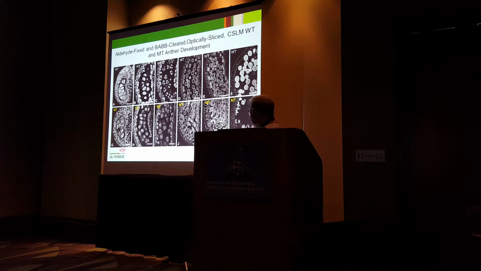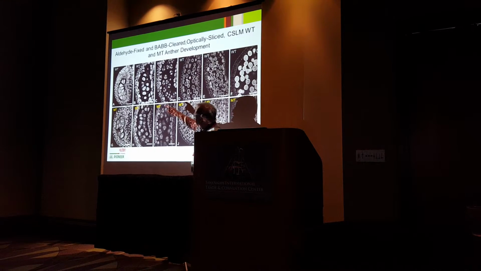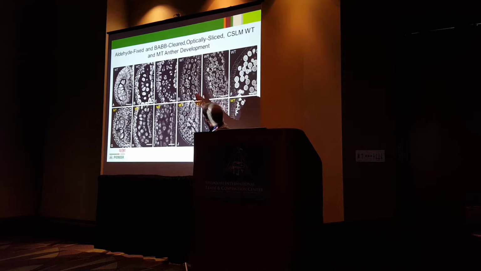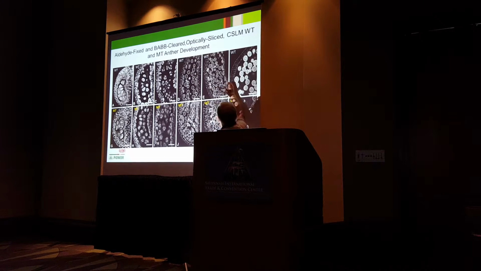So the upper tier of images shows the wild type development from the sporogenous stage all the way to pollen. And you can see that the development looks basically normal, with tapetal cells occurring all the way up to the late microspore stage, when they start to degenerate and are gone by the pollen stage.